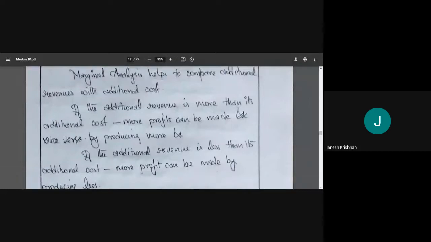How much will we get if we sell 101 units? If the revenue is more than the cost, the implication is that if we produce more, we'll have more and more profit. But if the revenue is less than the cost, then if we reduce the production, we'll have more profit.